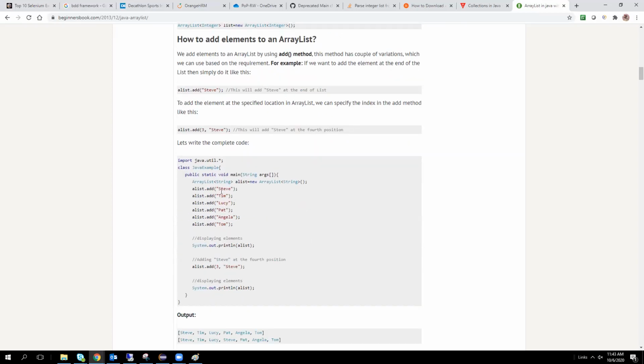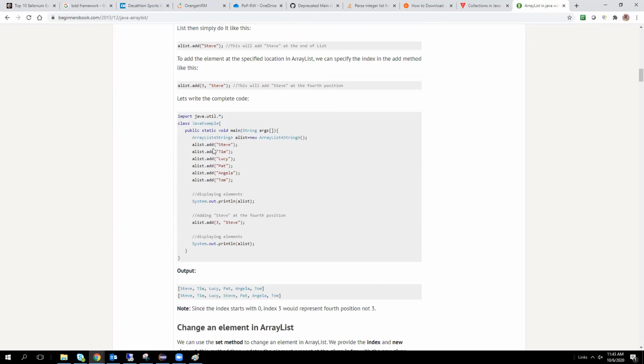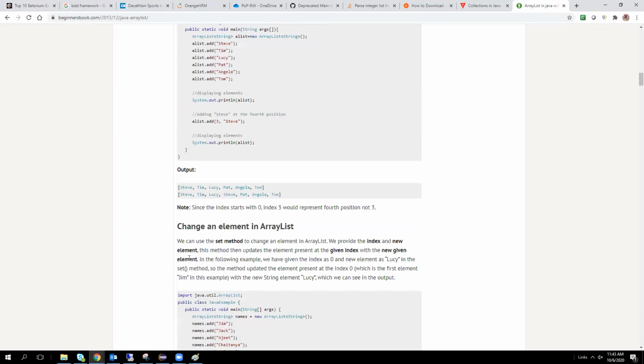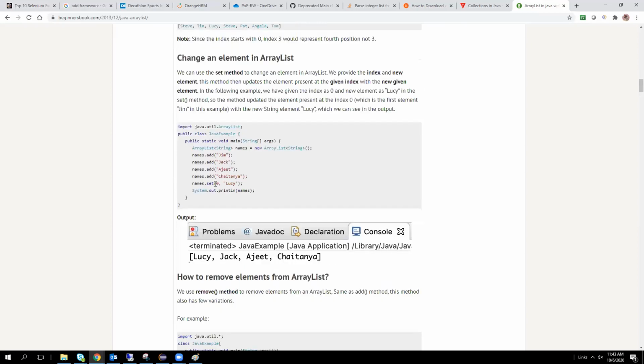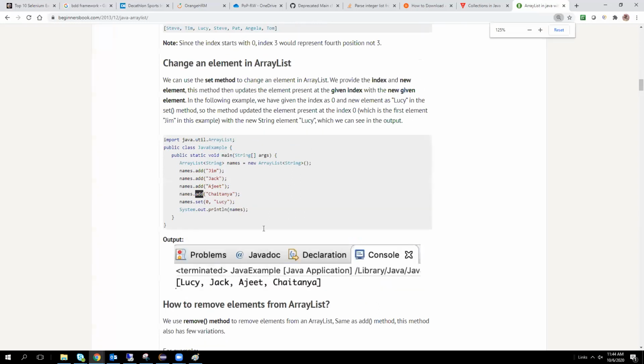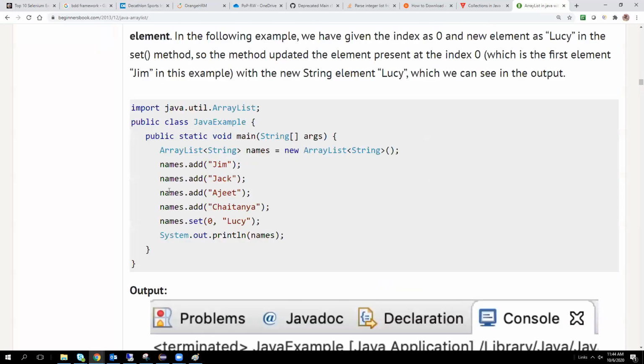That is how we add elements and how we remove elements. Are you able to see my screen clearly? Yes. You can see names dot add Chaitanya; names dot add means it added one element.